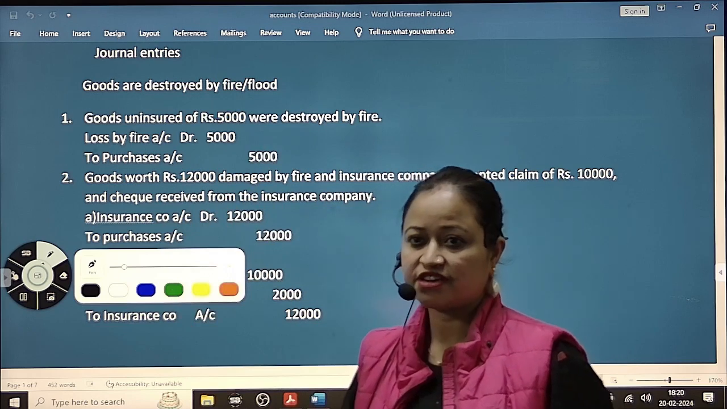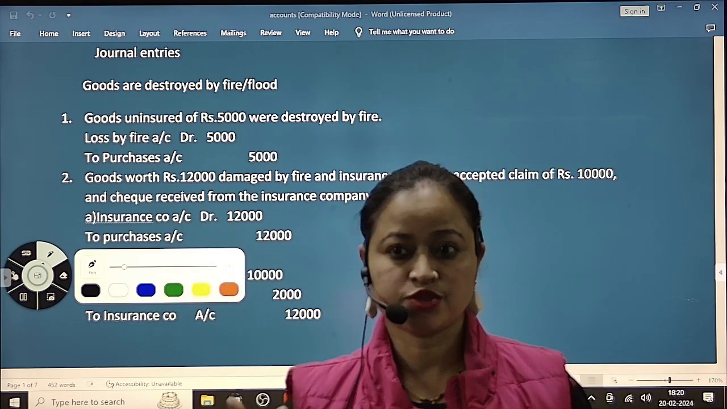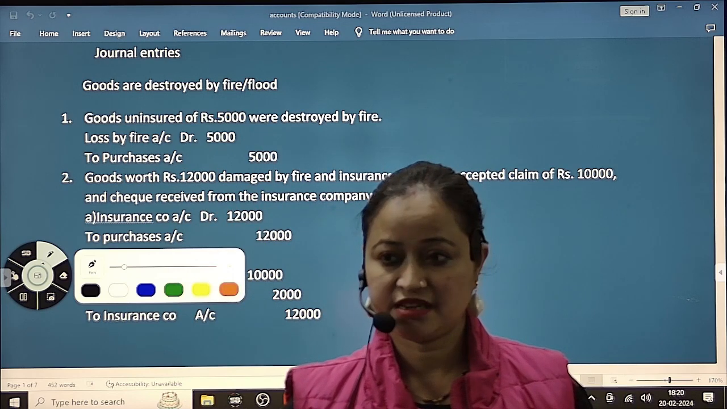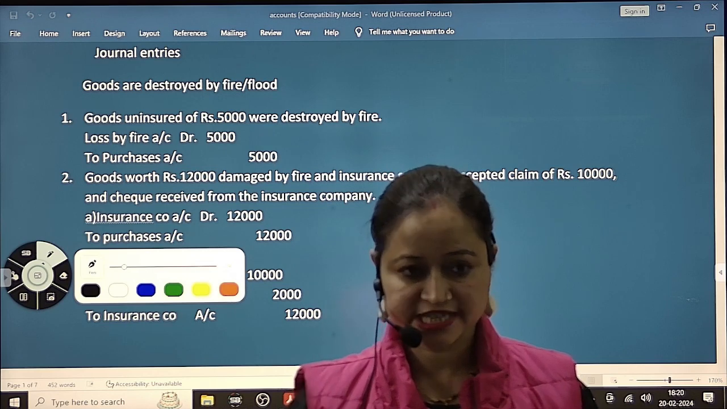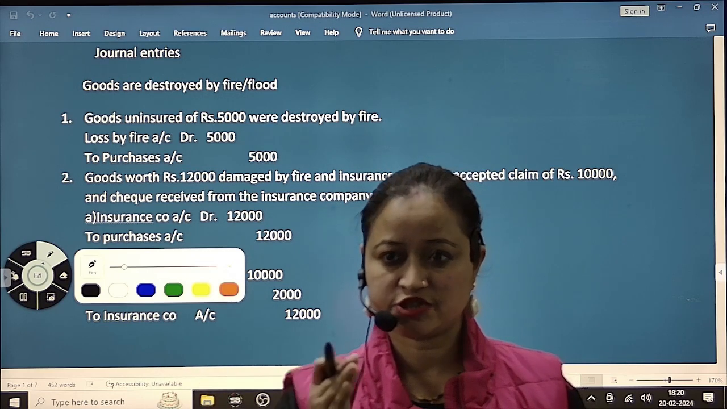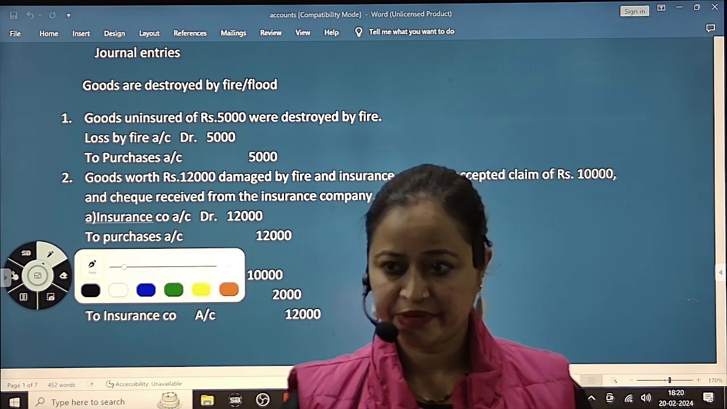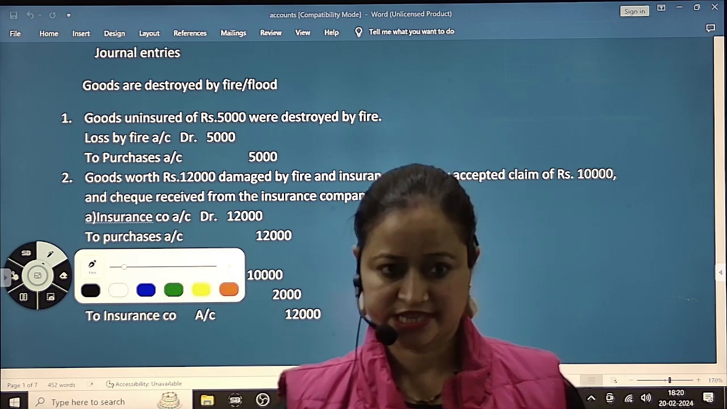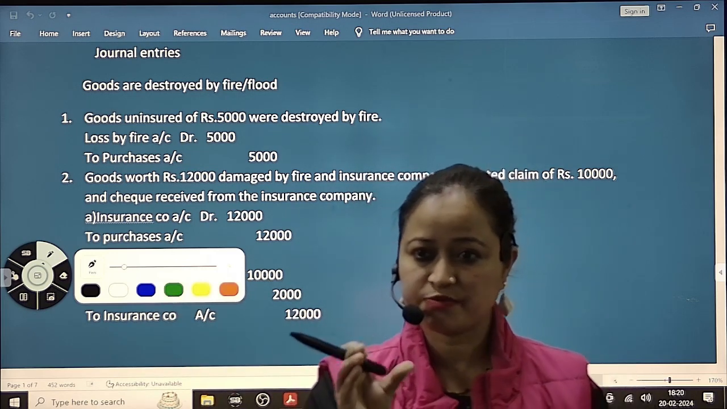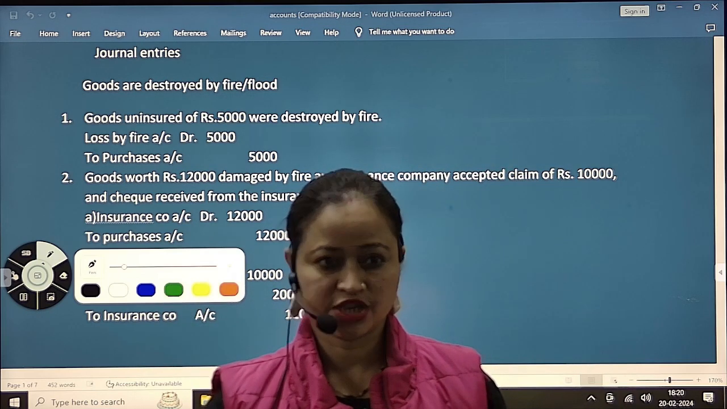Whenever an organization or firm purchases goods for resale purposes, that is debited in the purchase account. So the purchase account will increase. In the journal entry, it is written as debited to purchase account, because purchase is increasing. Whenever we use the word goods, it has to be purchase or sales.